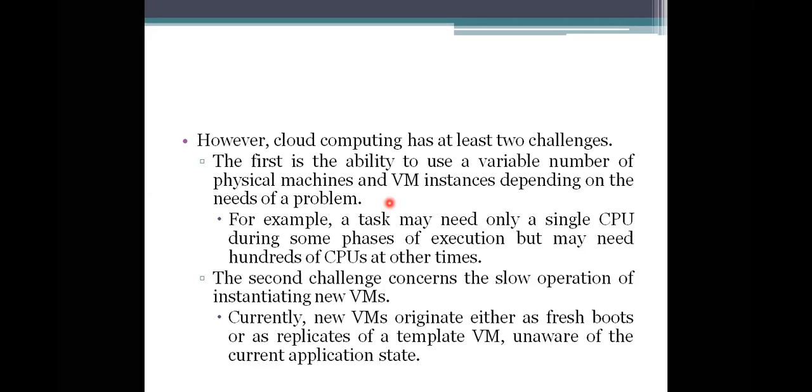Why does it take that much time? We have to take the virtual machines into account, that is, what is your host operating system, what is the guest operating system, and what is the application you are using, and whether that application is applicable to this new virtual machine or not. All these things we have to change. So for that we need to maintain a template here.